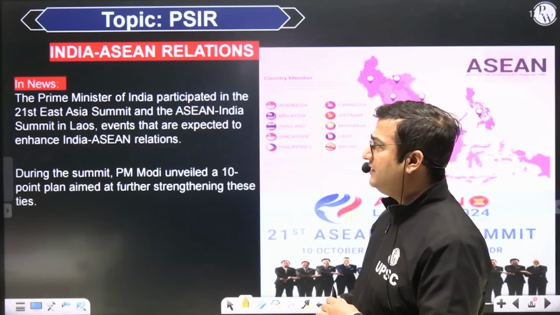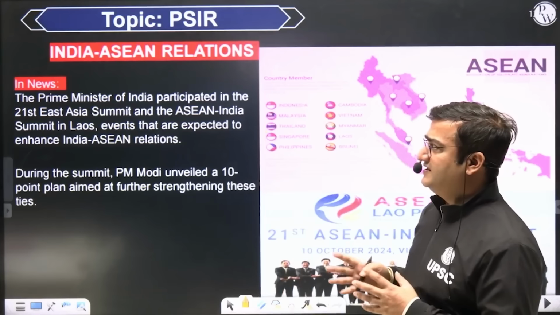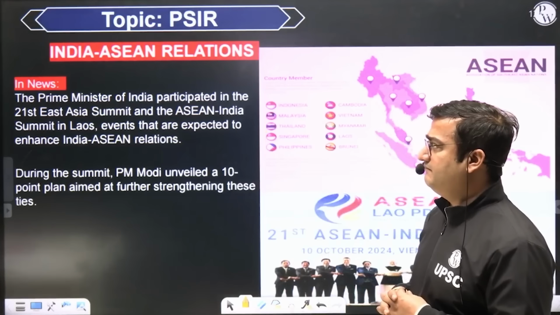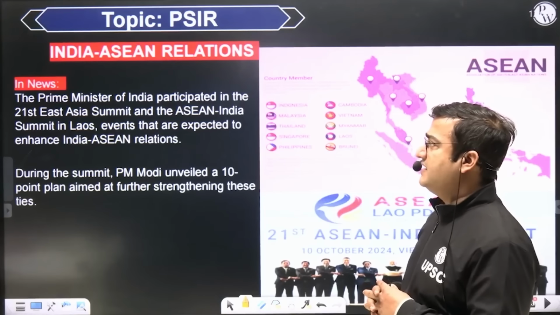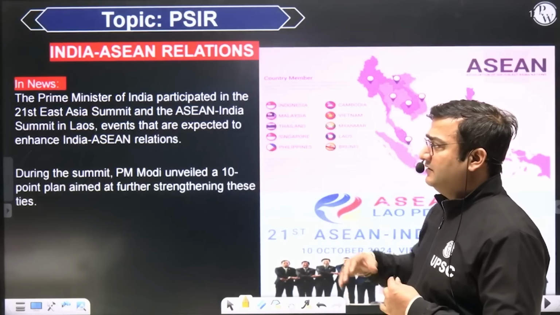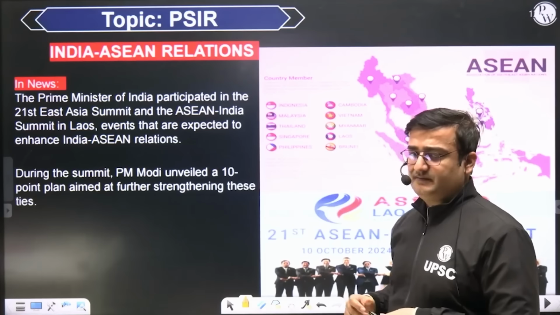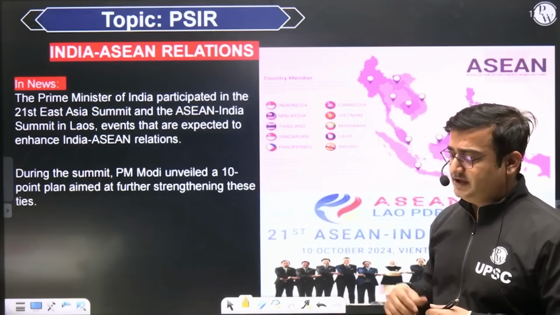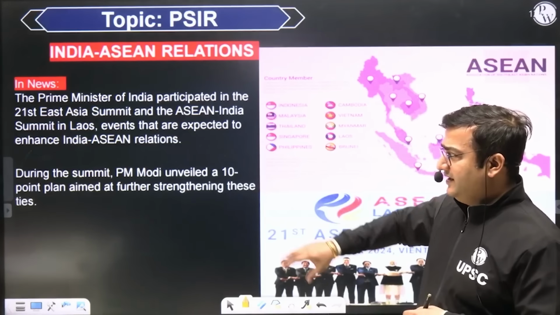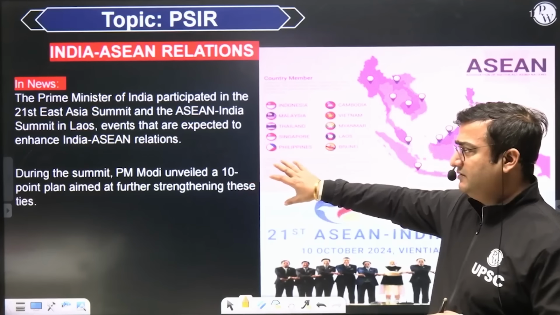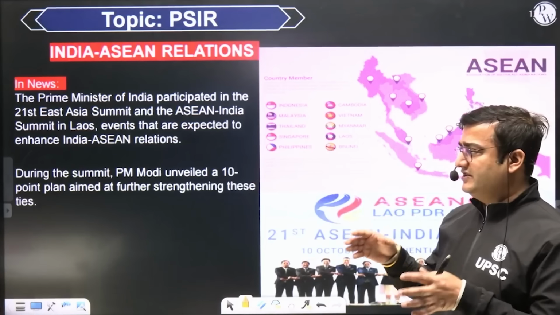Prime Minister of India participated in the 21st India-East Asia Summit and India-ASEAN Summit in Laos. And this is likely to enhance India-ASEAN relations, India's relations with Southeast Asian nations. And in this summit, Prime Minister Narendra Modi unveiled a 10-point plan which is aimed at further strengthening these ties.